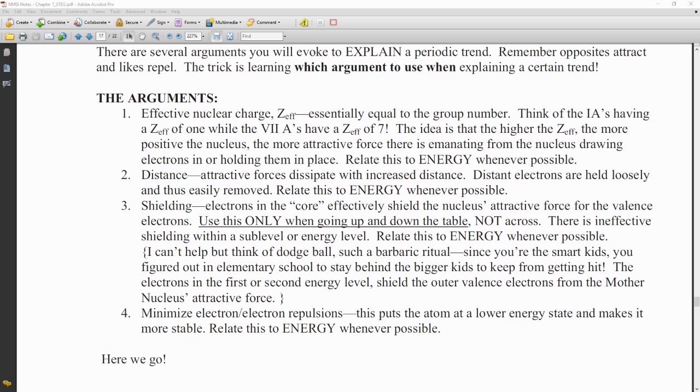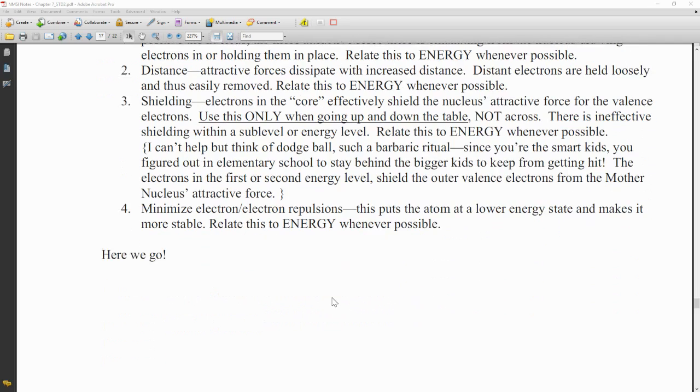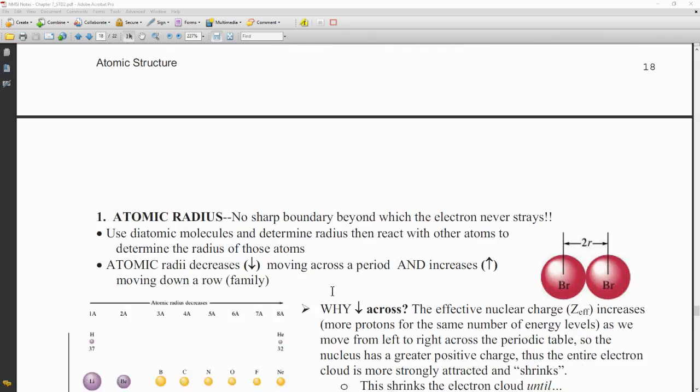And then the last thing we're going to use for our arguments is that we minimize those electron repulsions. And so this puts the atom at a lower energy state and makes it more stable. So again, we want to relate that to energy as much as possible. So those are our arguments. Now let's talk about the trends.